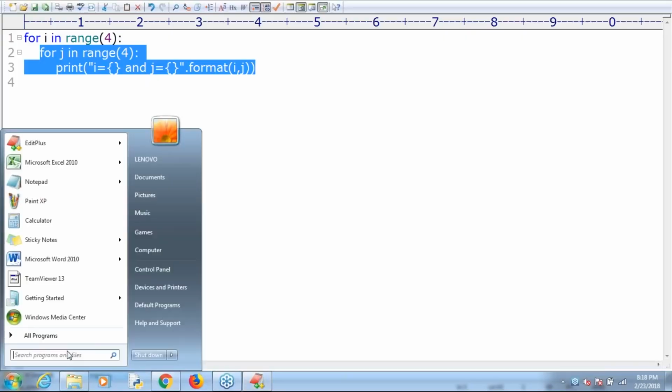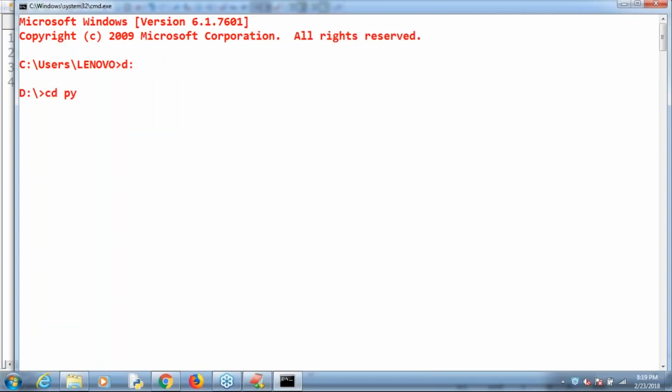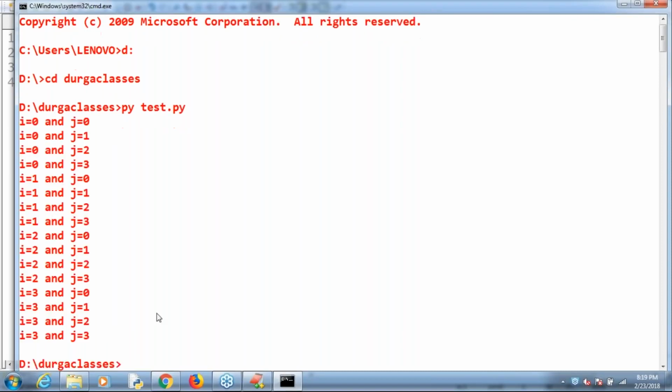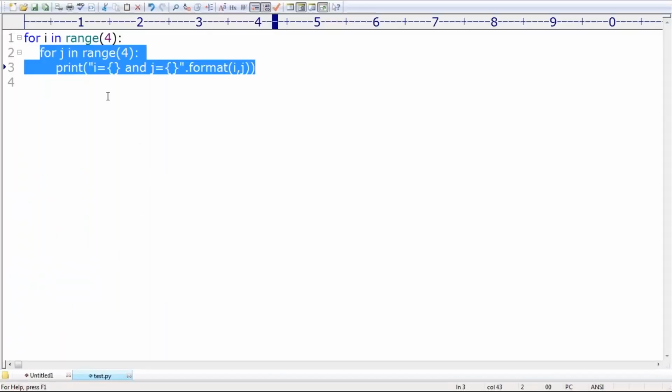Let me execute this code. Okay, just observe the output here. i is equal to 0, j is equal to 0; i is equal to 0, j is equal to 1. If i is equal to 0, then j will be repeated from 0 to 3. If i is equal to 1, again j will be repeated from 0 to 3. If i is equal to 2, again j will be repeated from 0 to 3. If i is equal to 3, again j is repeated from 0 to 3. Make sure this is the nested loops concept, right?